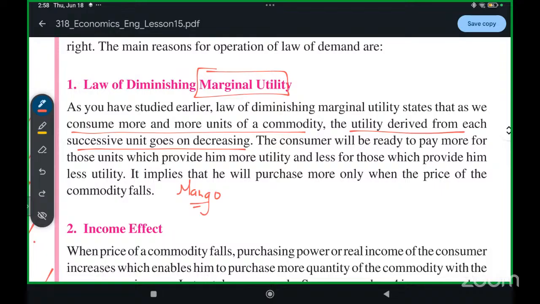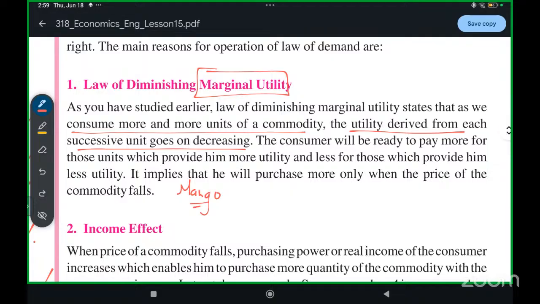On the other hand, the lesser you like something, the lesser price you will pay for it. If I don't like mangoes, do you think I will buy 2 kg of mangoes? No, I will not buy. But if I love mangoes, even though they are a little expensive, I will buy them.